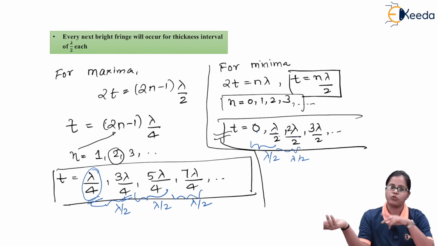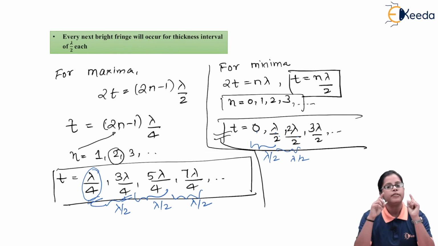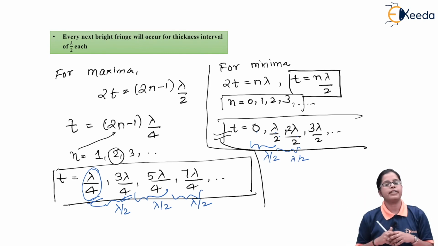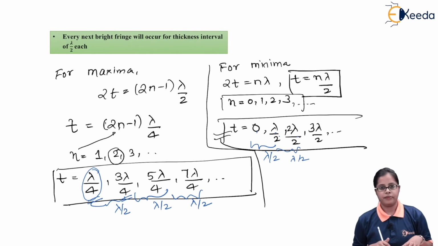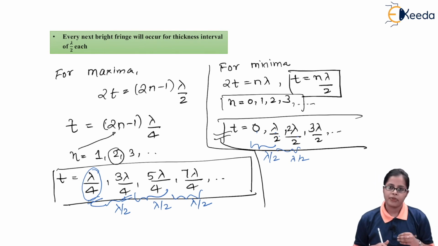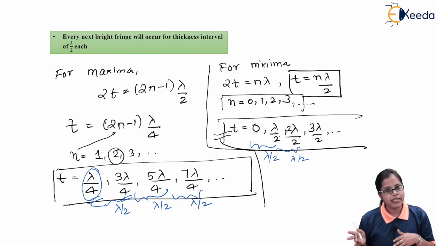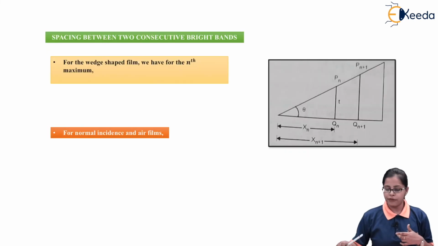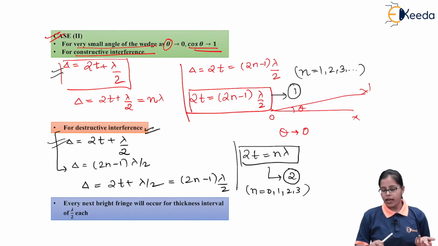So even if we talk about the dark fringes, that is the dark bands, they will appear at the thickness interval of lambda by 2. Whether I talk about the bright fringes due to constructive interference, or the dark fringes due to destructive interference, in both cases the thickness interval is lambda by 2. That is why the interference pattern due to wedge shaped film, that is alternate bright and dark bands, will be equally spaced and have equal thickness, because the interval value is the same whether it is a bright band or a dark band.